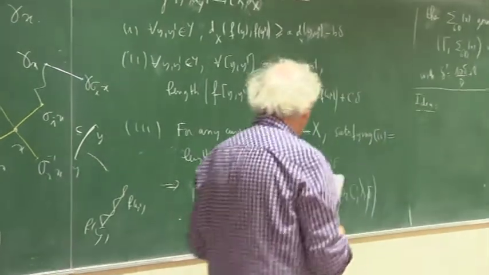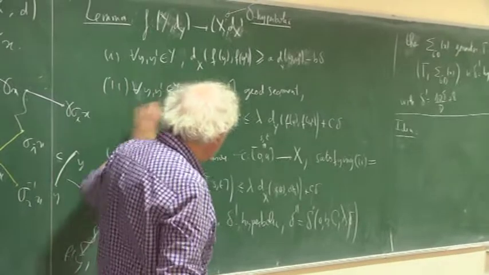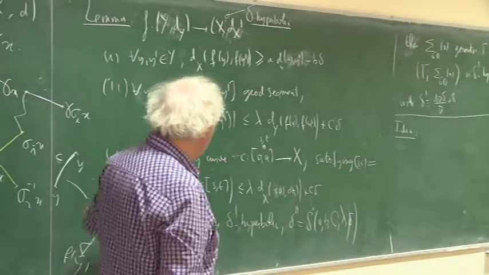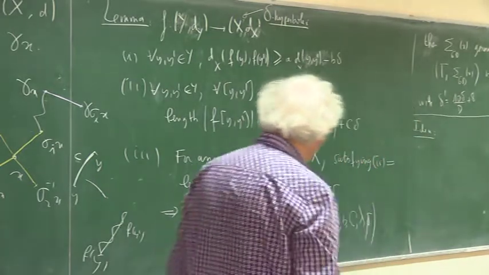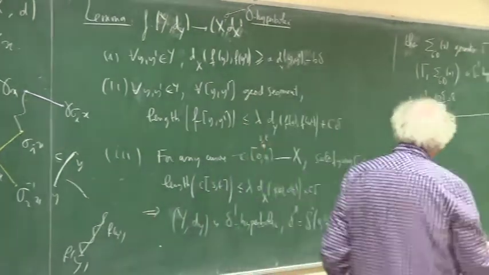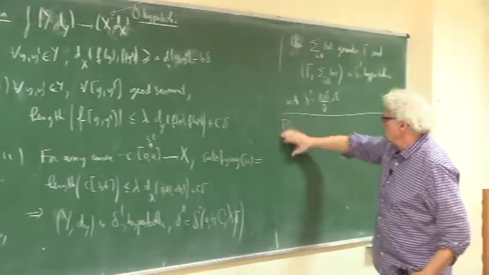So a quasi-isometry preserves the fact of being delta hyperbolic, and in fact the proof of this is really simple.